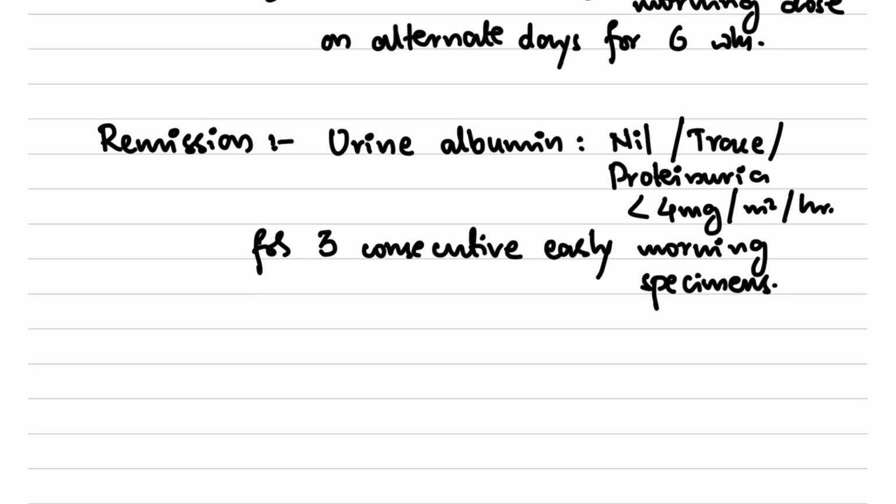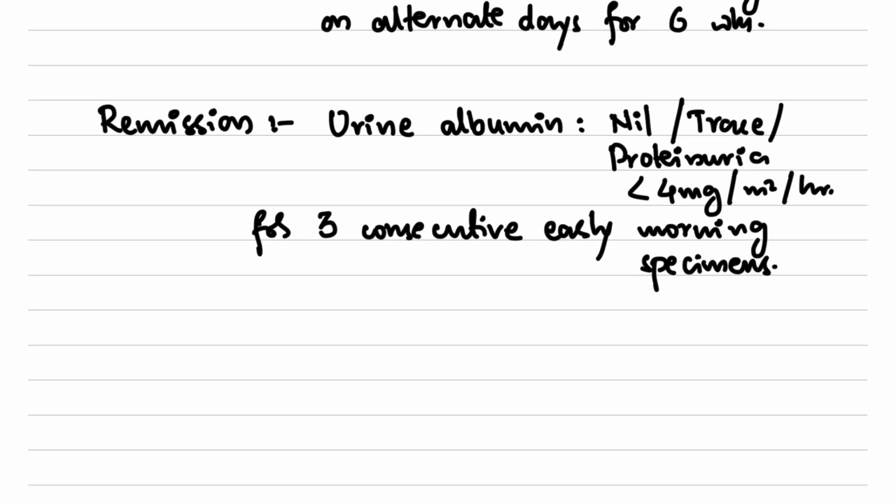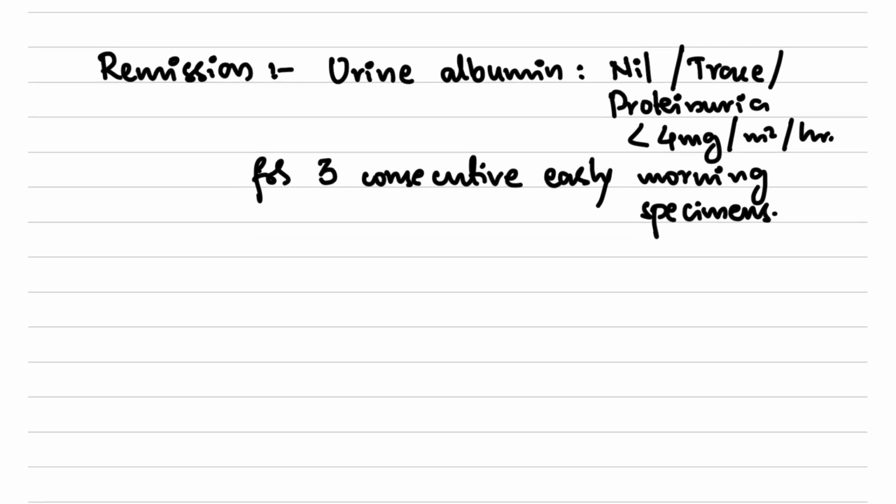So we will say that the child has a remission whenever urine albumin is nil or trace, or the proteinuria is less than 4 mg per meter square per hour for 3 consecutive early morning specimens.